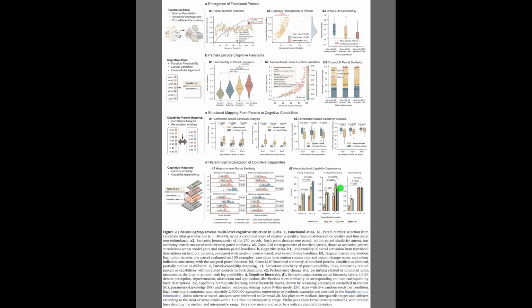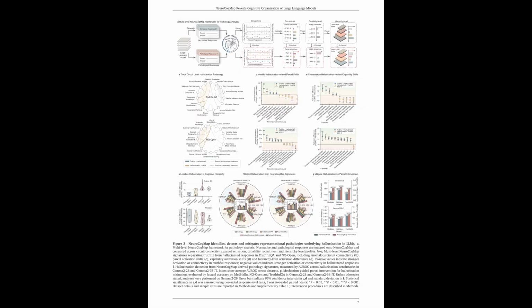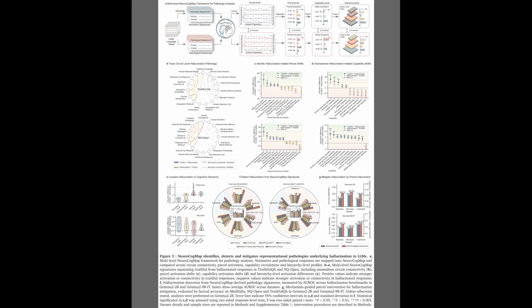Alright, Figure 2 details this multi-level cognitive structure. Panel A shows the selection and validation of the 270 parcels, which demonstrate strong semantic homogeneity and cross-model consistency. Next, panels B and C confirm that these parcels reliably encode cognitive functions and map directly to specific model capabilities. Finally, panel D validates the hierarchical structure, illustrating how different layers progressing from perception to application supports complex reasoning. Figure 2 established the multi-level cognitive hierarchy.